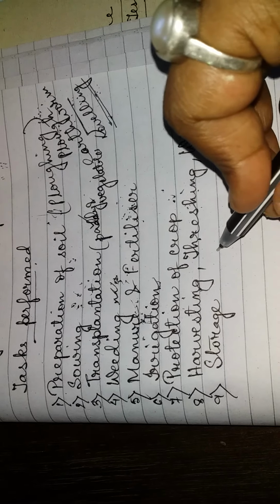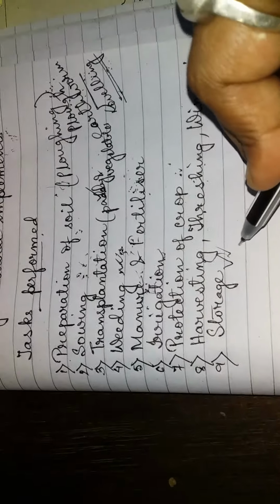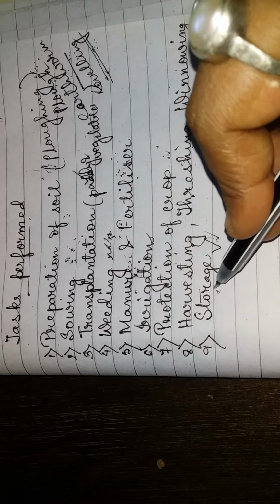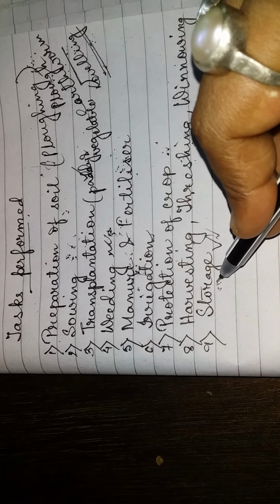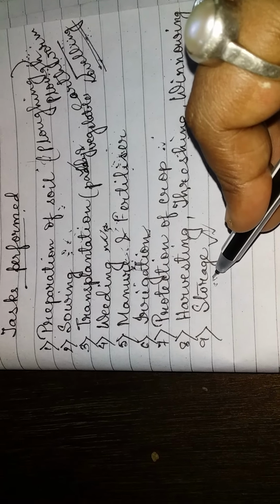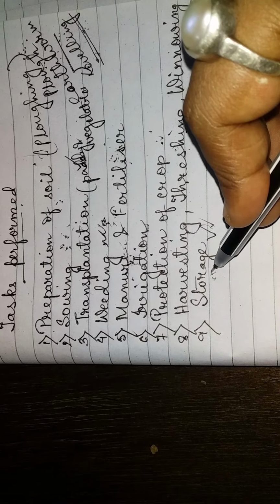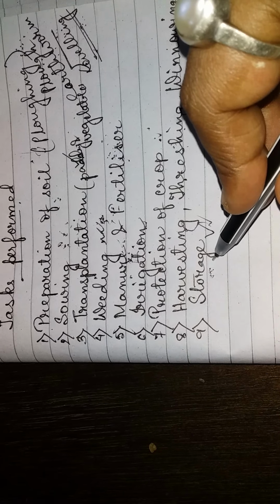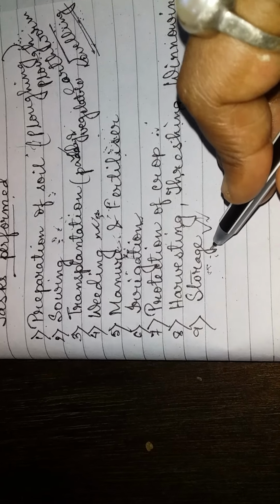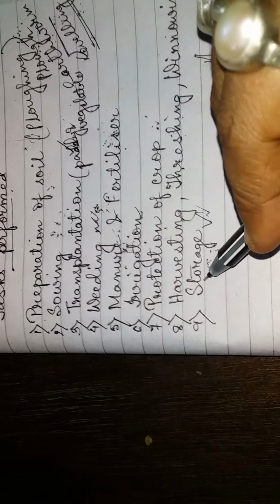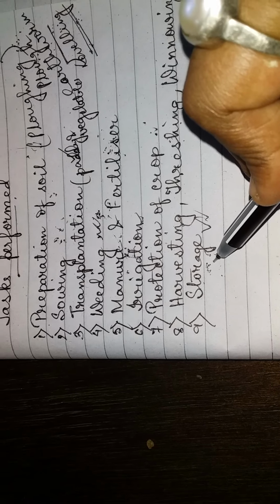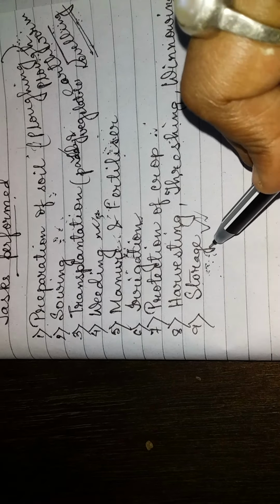And finally is storage. Storage should be done in a very proper way. Crops that you have harvested, those dried crops, should be stored in suitable containers like bins or jute bags, and storage of grains on a large scale is done in granaries and silos. Moisture and humidity can grow fungi or molds, so we should take necessary steps so that fungi or molds do not grow in the stored crops.